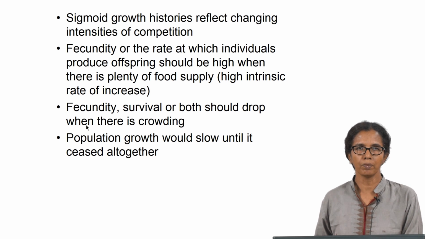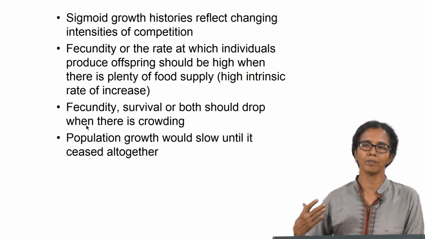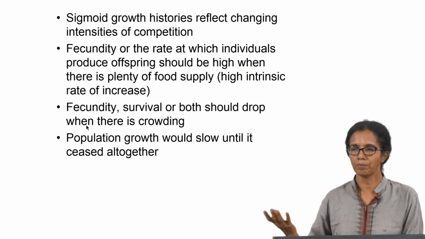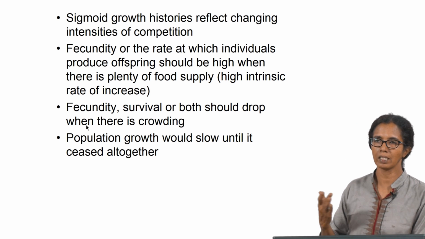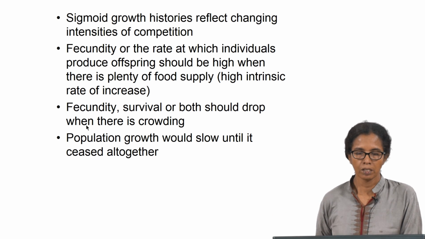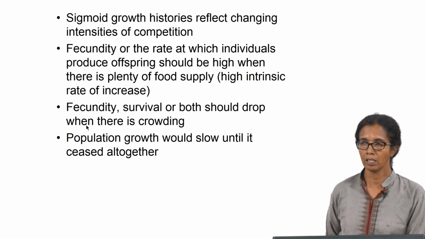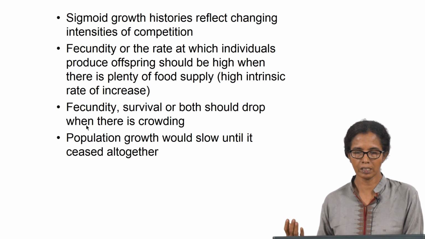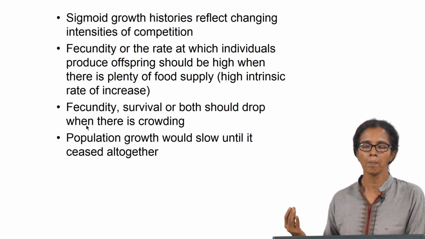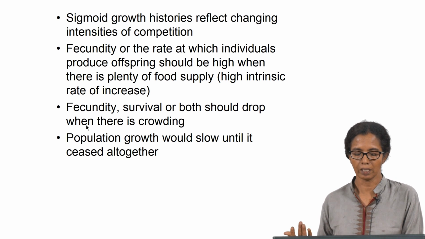When there is plenty of food, there will be a lot of growth, and then when the number of individuals increases, the food available to individuals will decrease, and then they will reach the carrying capacity of the system. So, the fecundity or survival or both should drop when there is crowding. Once N becomes equal to K, the container is almost full with the animals, so basically it cannot grow further.